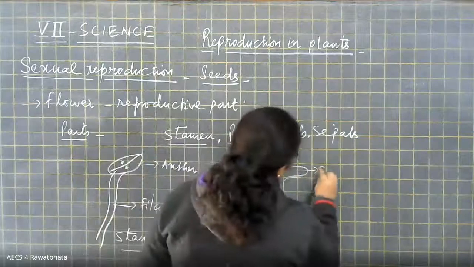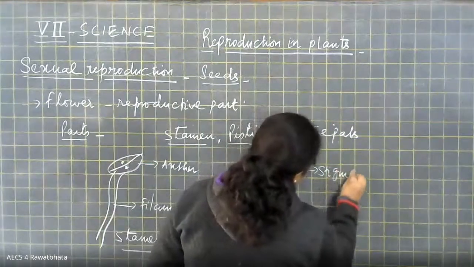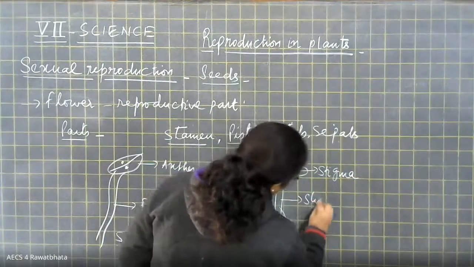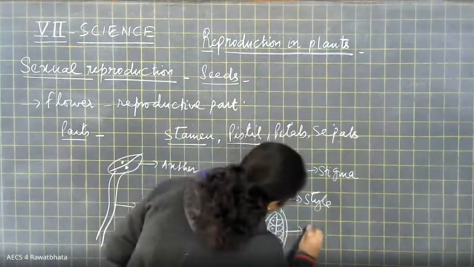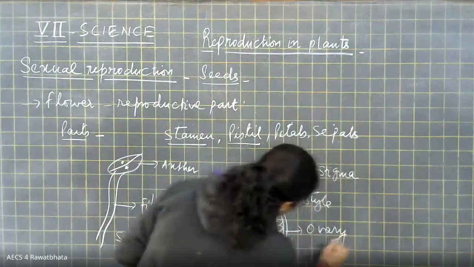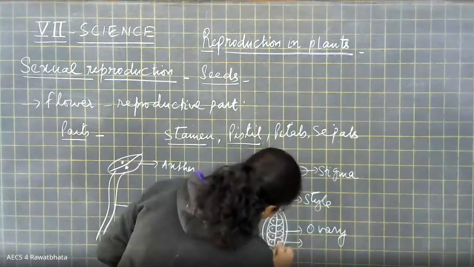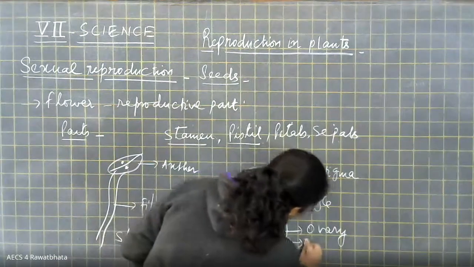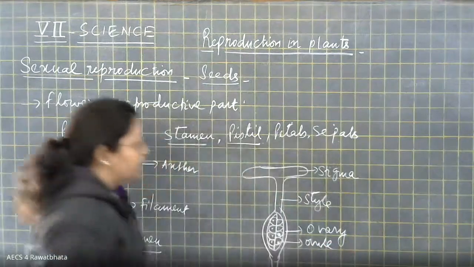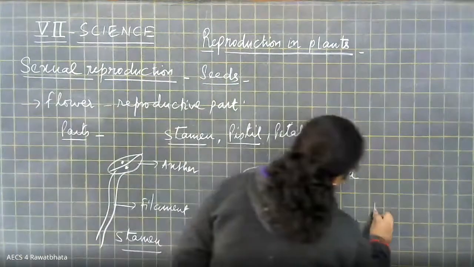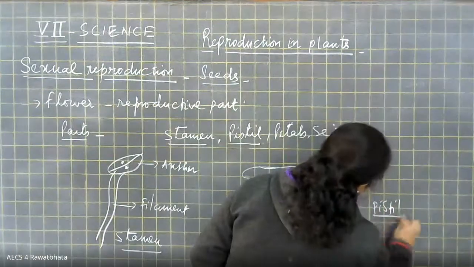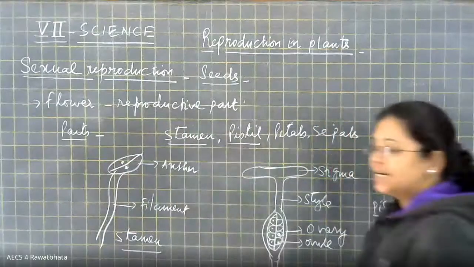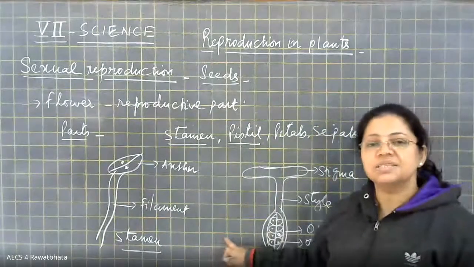This part is called stigma. It is called style. It is called ovary. It is called ovule, right? And this is for pistil. This we have already discussed in sixth standard.